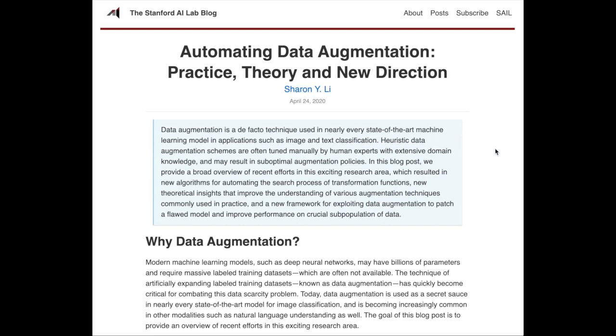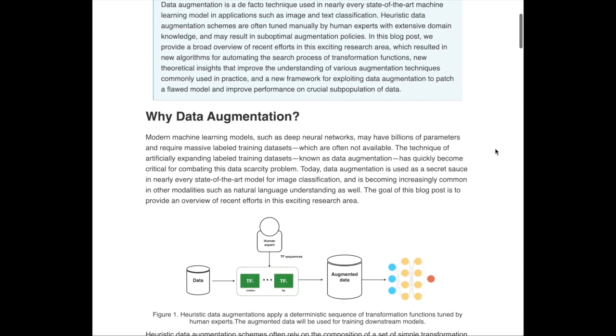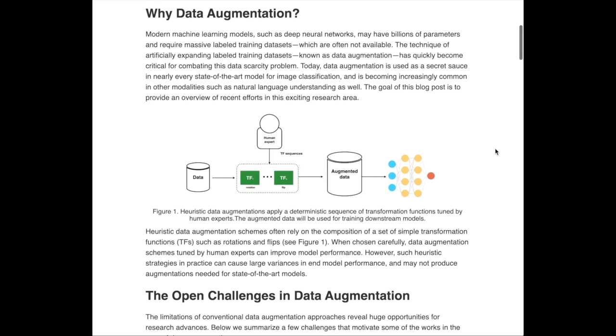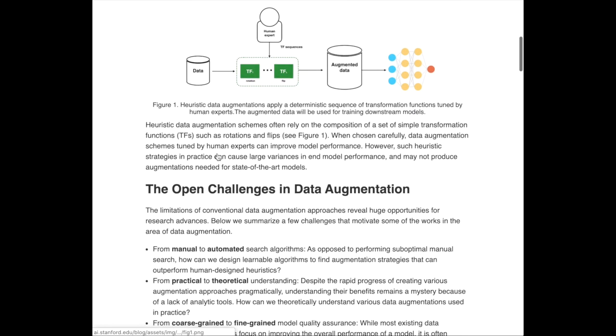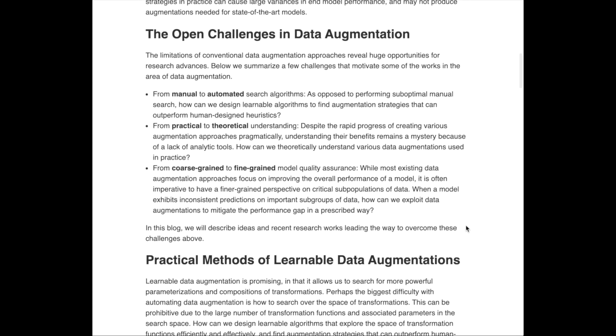Automating data augmentation, practice, theory, and new direction is a great overview of recent efforts in data augmentation for image data space. The first part of the survey describes the different challenges in data augmentation, from manual to automated search, from practical and empirical benefits, from a theoretical understanding of why these rotations and geometric flips are giving the models a better decision boundary and a better sense of the images, and then from coarse grain to fine grain